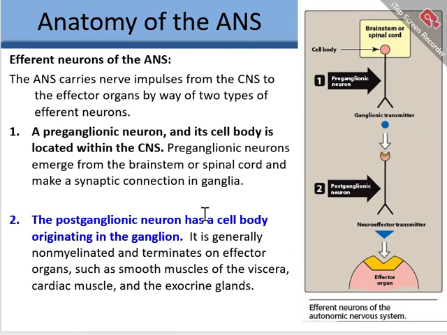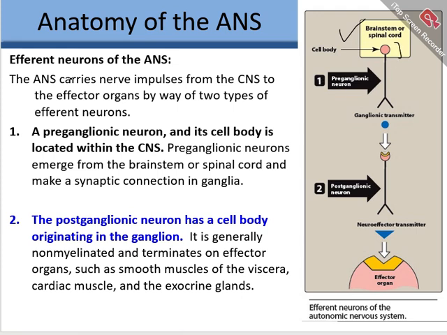So further, if we talk about the anatomy of the autonomic nervous system, the brain stem or the spinal cord is shown here, where the cell body of the first neuron is shown.